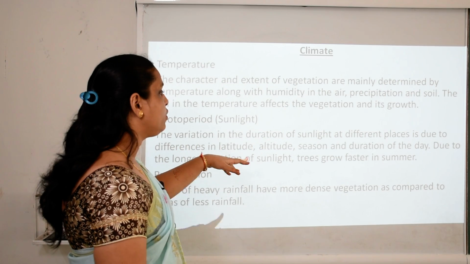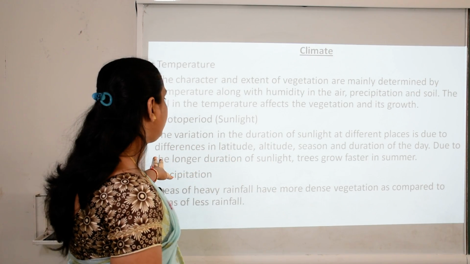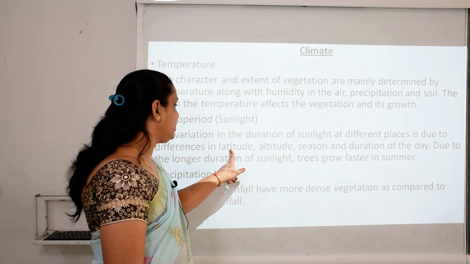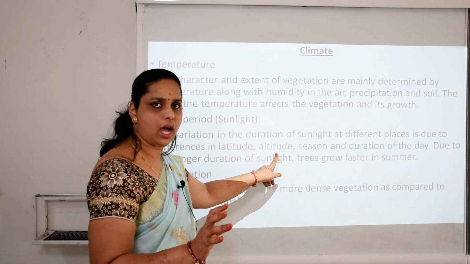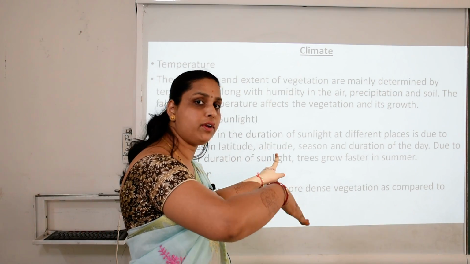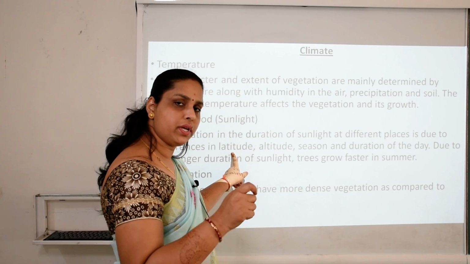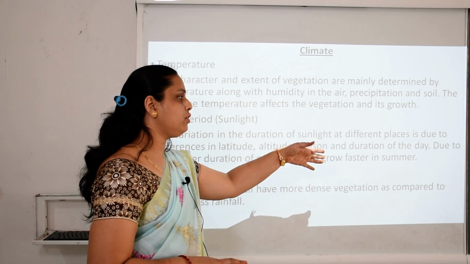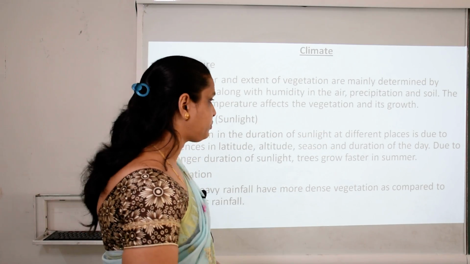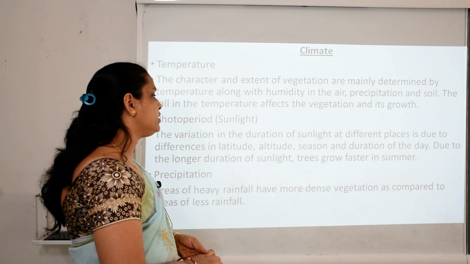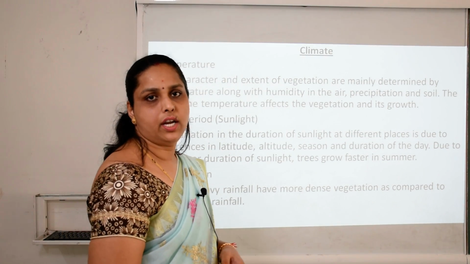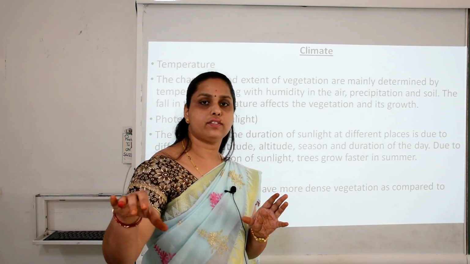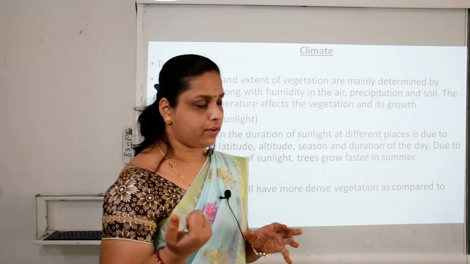The variation in the duration of sunlight at different places is due to the differences in latitude, altitude, season and duration of day. Latitude and altitude I have explained many times in my previous videos. Season and duration of day you all know. Due to the longer duration of sunlight, trees grow faster in summer. During the summer period, trees grow faster because they get a long period of sunlight.